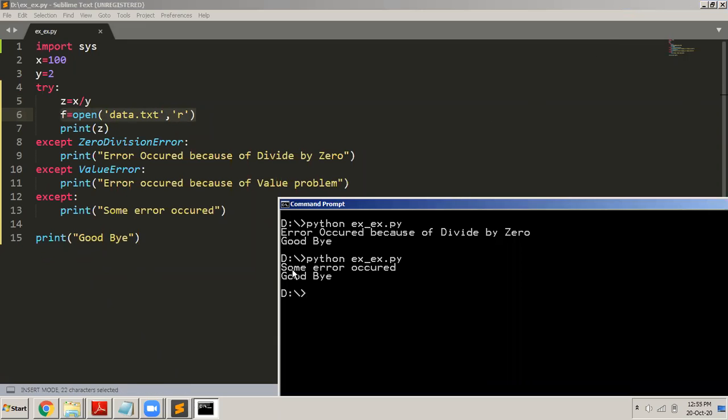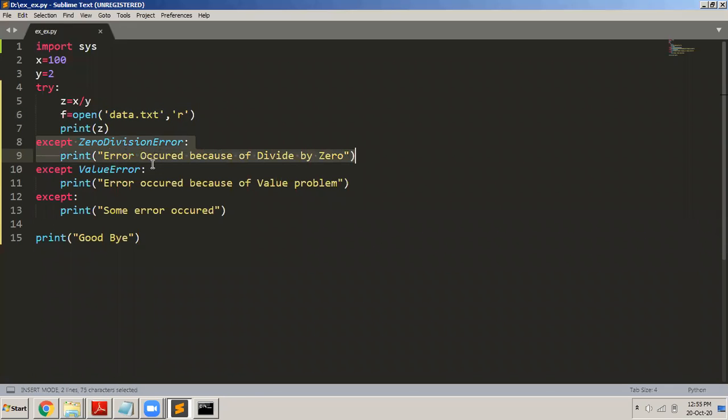Now you saw that it displayed "some error occurred" and "goodbye." So it did not execute this statement. Why? Because there is no division by zero error. It did not execute this except block because there is no value error. But there is some error here, which is the file not found error. So that's why it executed the last part here. I'm trying to open a file which does not exist, so it is a runtime error, and that's why it displayed "some error occurred."